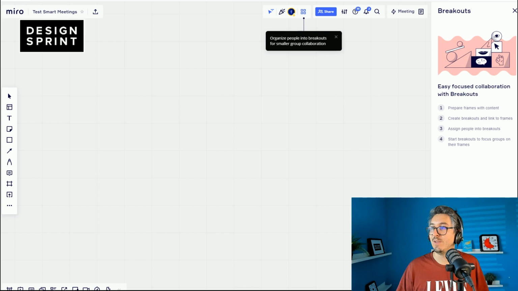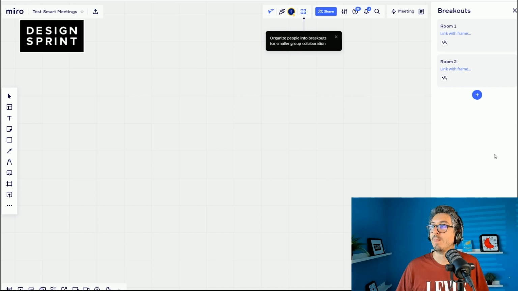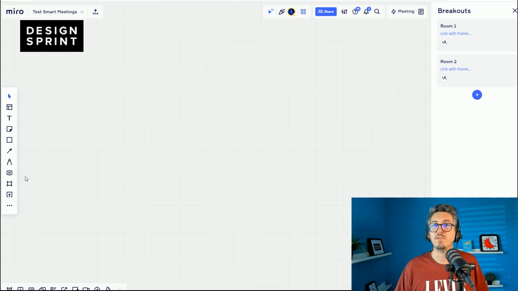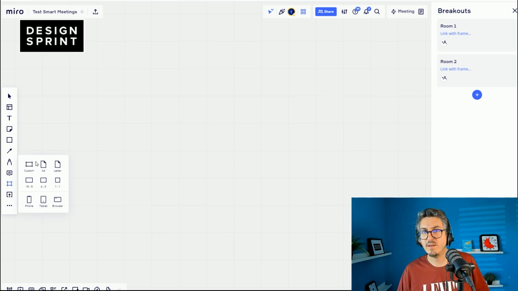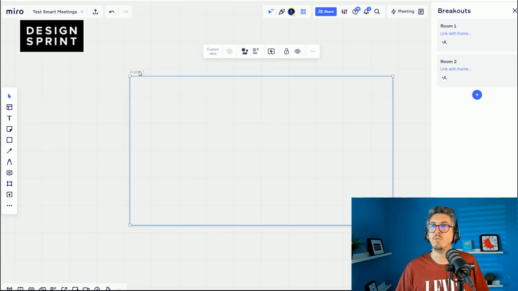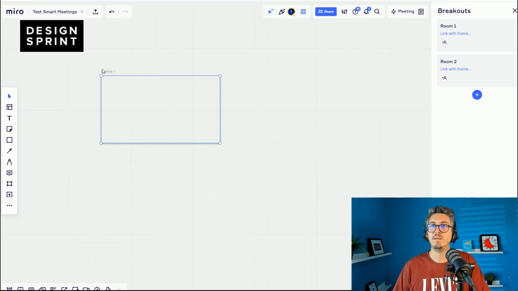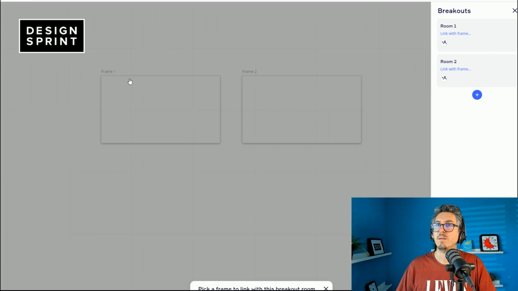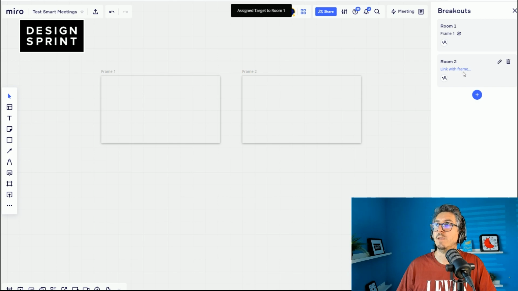Yeah, I can create the number of rooms, like 2 rooms, create 2 rooms, link with frame. So I need to have frames created. Yeah, that makes sense. So let's create 1 frame. Frame 1. Frame 2. Okay, that's cool. Super easy.